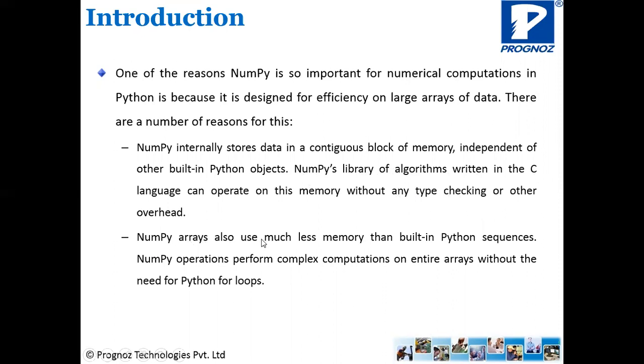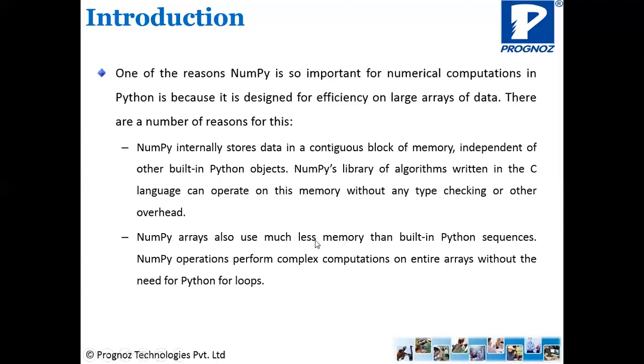NumPy arrays also use much less memory than built-in Python sequences. So we have studied the list concept. If you are storing the data using a list in Python, that will consume more memory, and if the same data is stored in a NumPy array, it is going to consume much less memory as compared to a Python list.